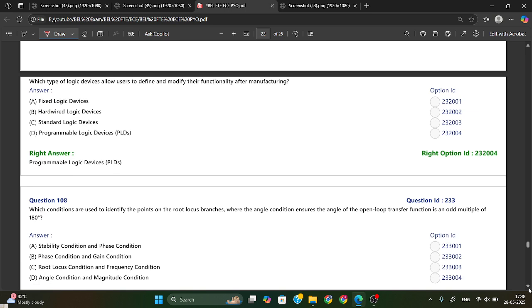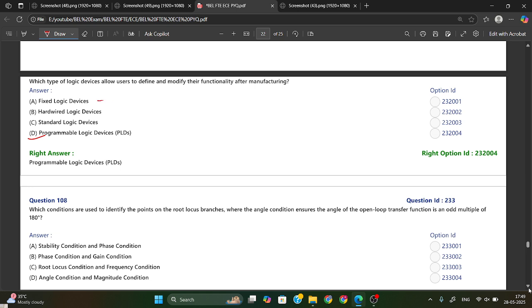Which type of logic devices allow user to define and modify their functionality after manufacturing? Okay, so among these only PLD is the programmable logic device. In that, even if the function is manufactured, after that they can modify.